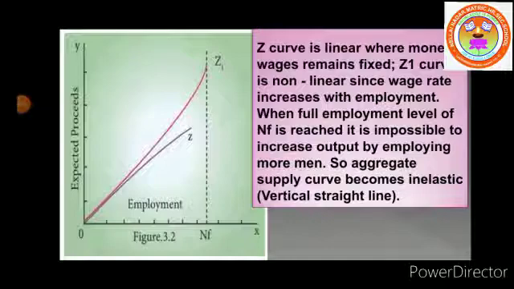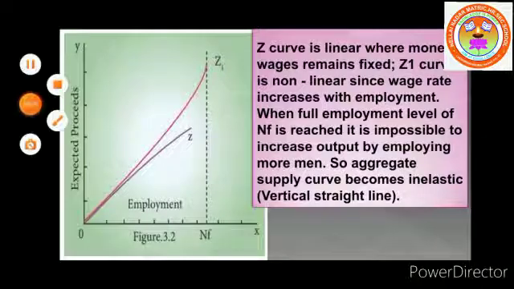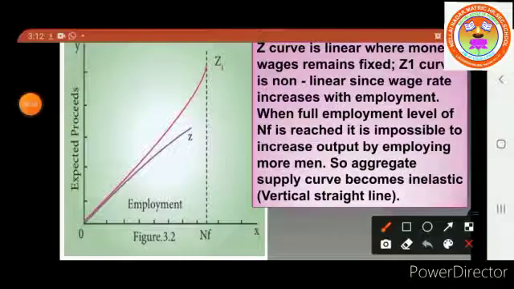Here, two aggregate supply curves are drawn for the assumptions of fixed money wages and variable wages. For fixed money wages, the Z curve is linear because money wages remain fixed. The Z1 curve is non-linear because the money wage is variable, that is, the money wage rate increases with employment.